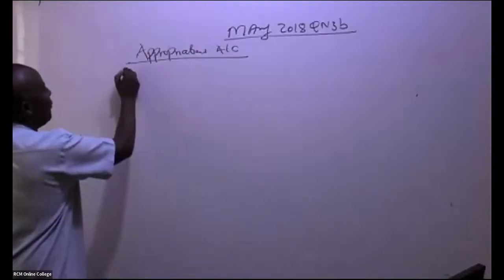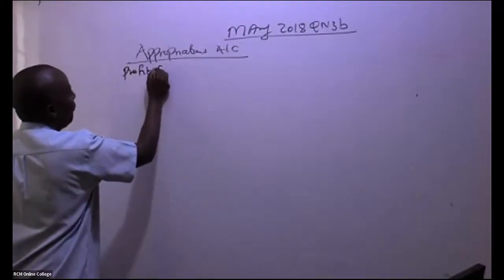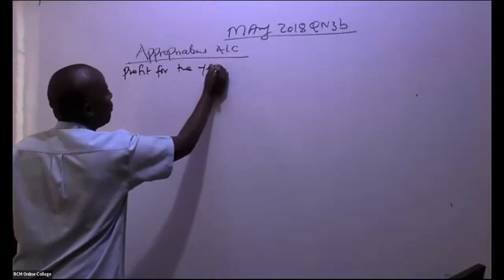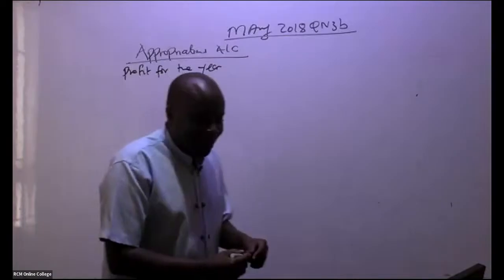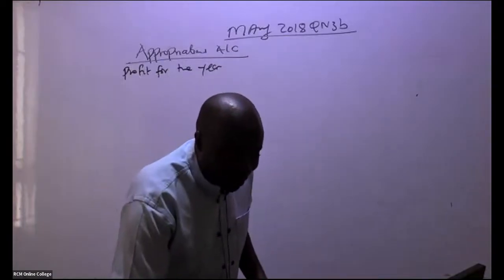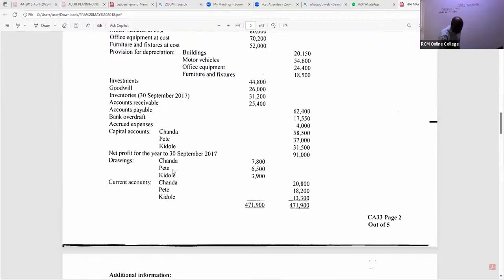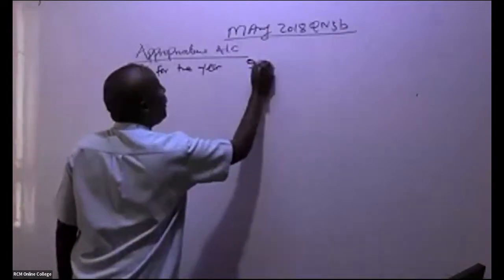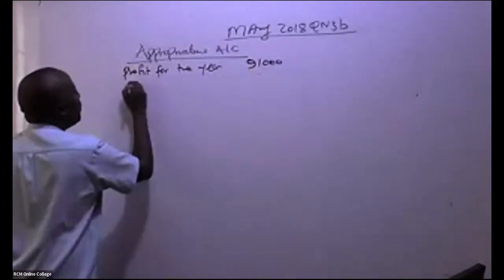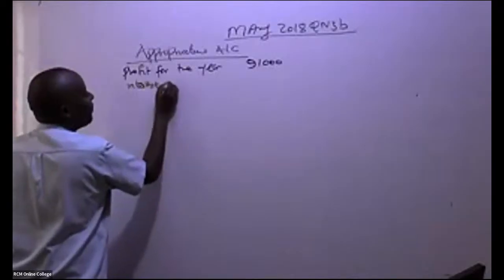So you give us here profit for the year, very fast. I'm doing part one. Is there somebody who is able to see the profit for the year? Irene is giving us 91,000, right? So profit for the year, you can see. You guys are so good. Net profit for the year, 91,000. Great.